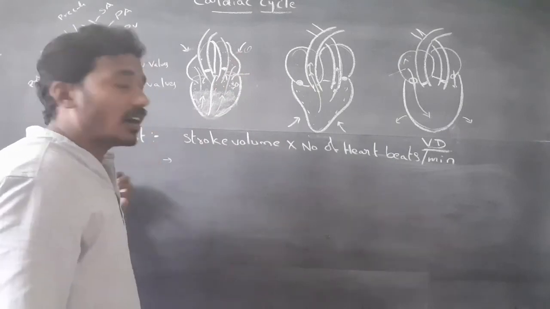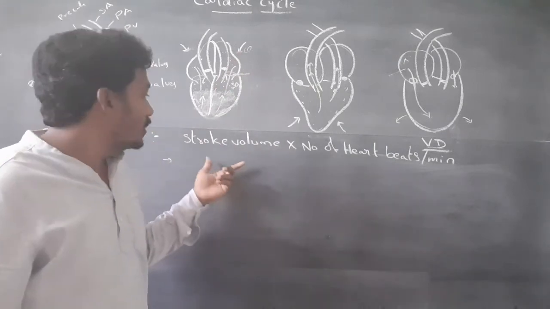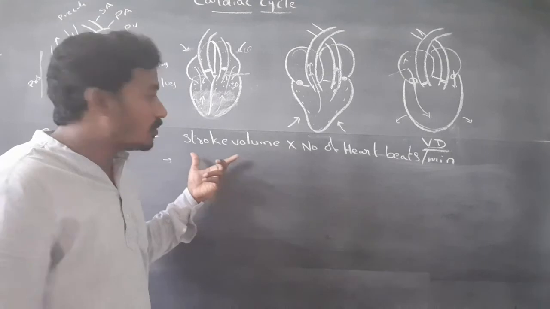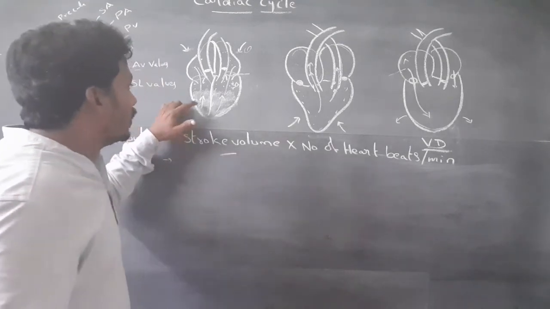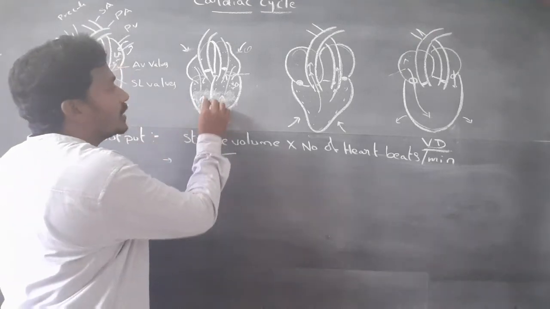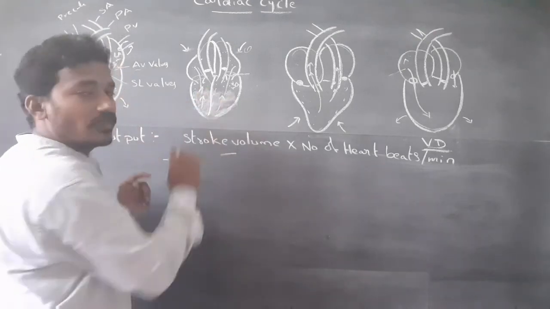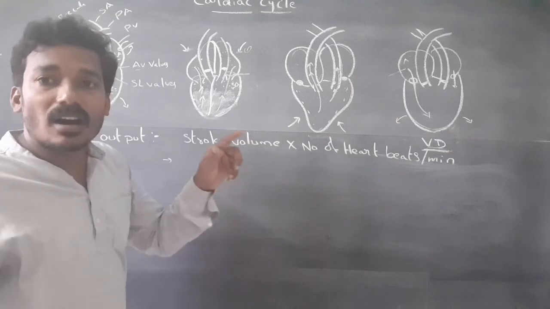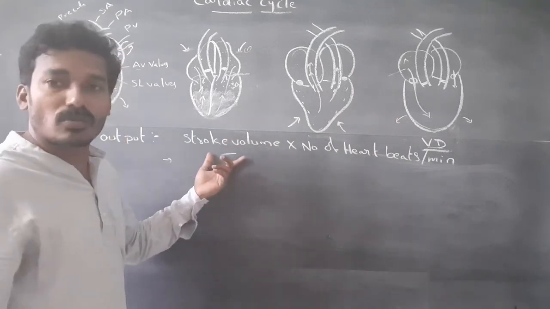Stroke volume means the volume of blood pumped out by each ventricle for each heartbeat.